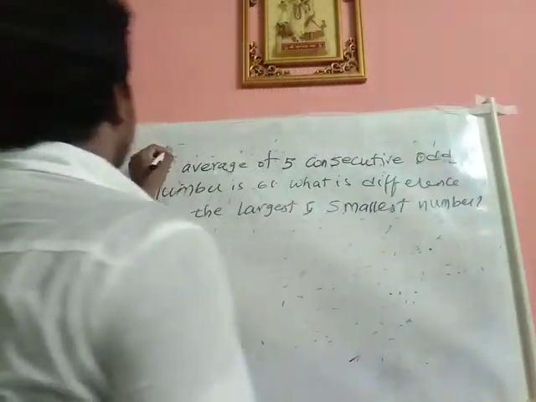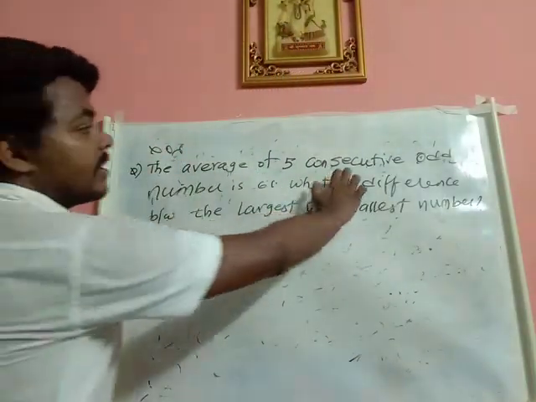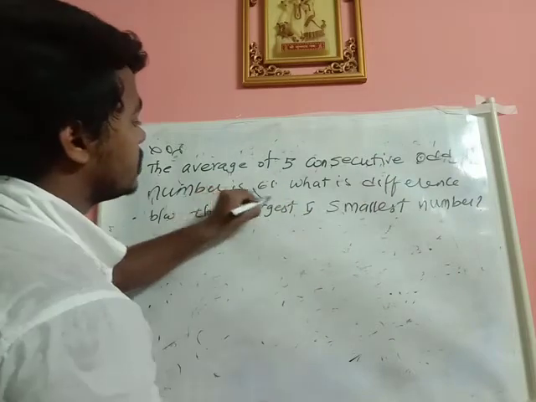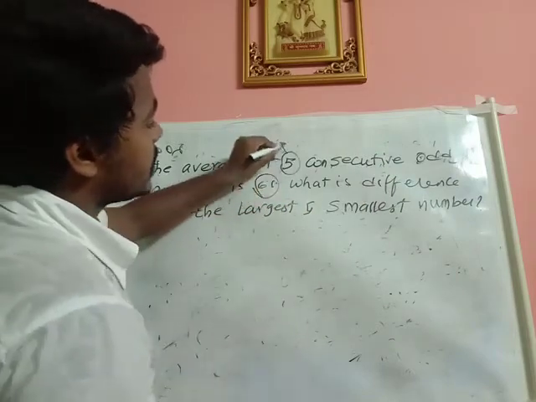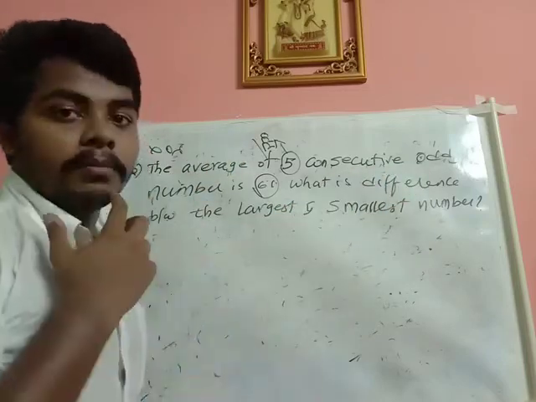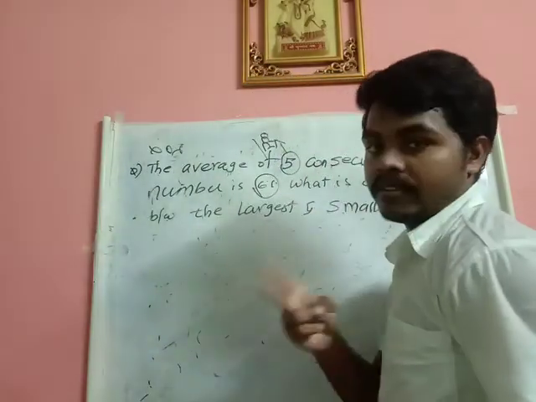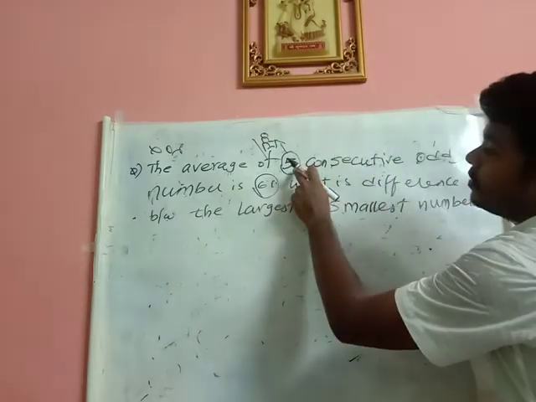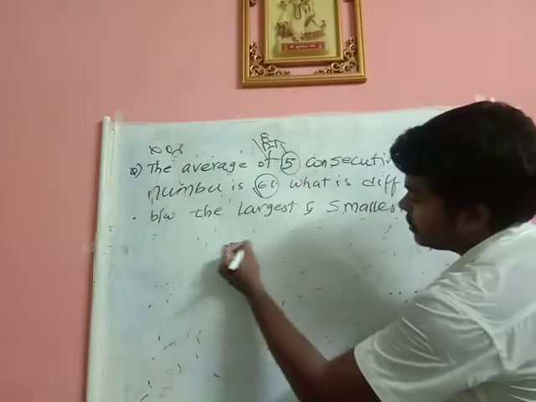This question is also very important. See friends, the average of 5 consecutive odd numbers is 61. So given, now you just take 5, as 5 belongs to odd. Consecutive odd means what? The common difference is 2. Now what is given? He given 5 terms. So initially I will be taking 5 slots.